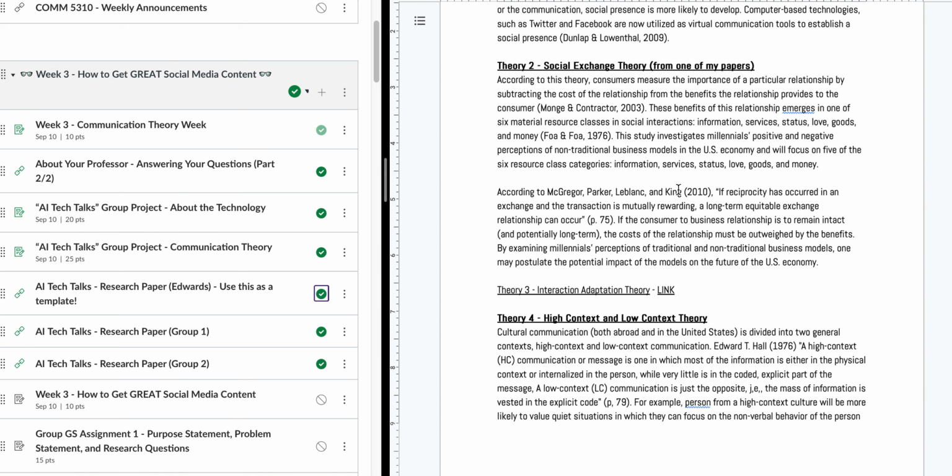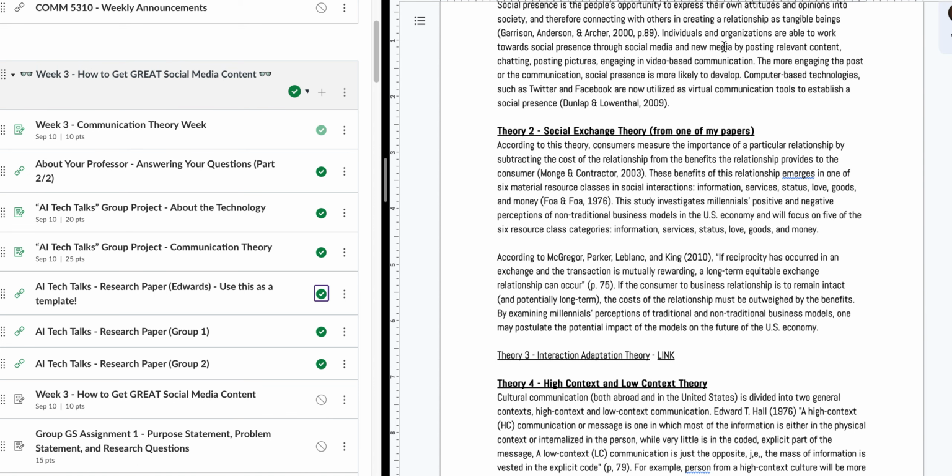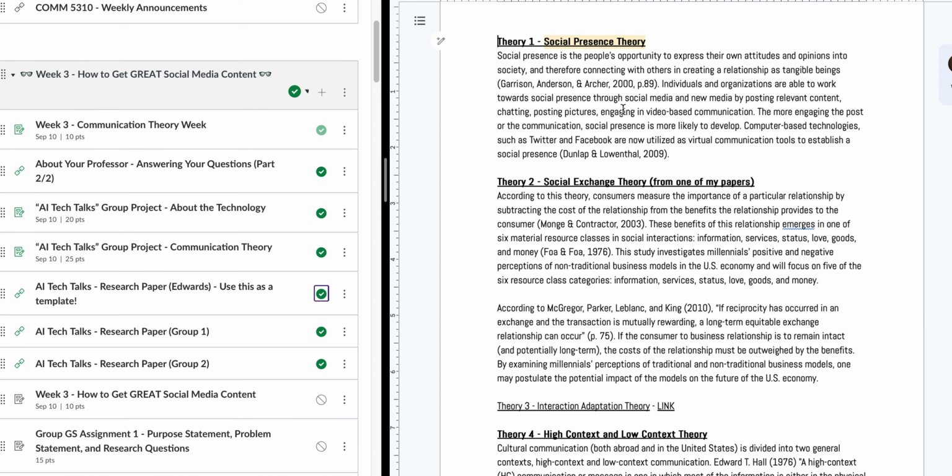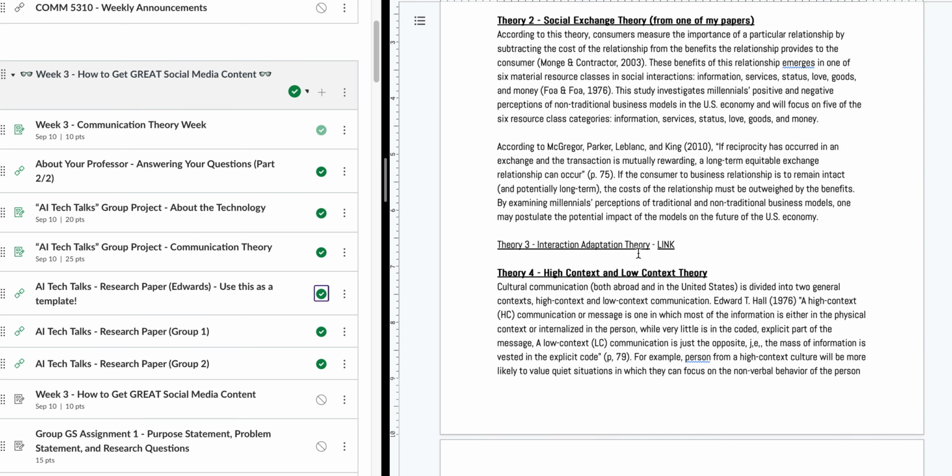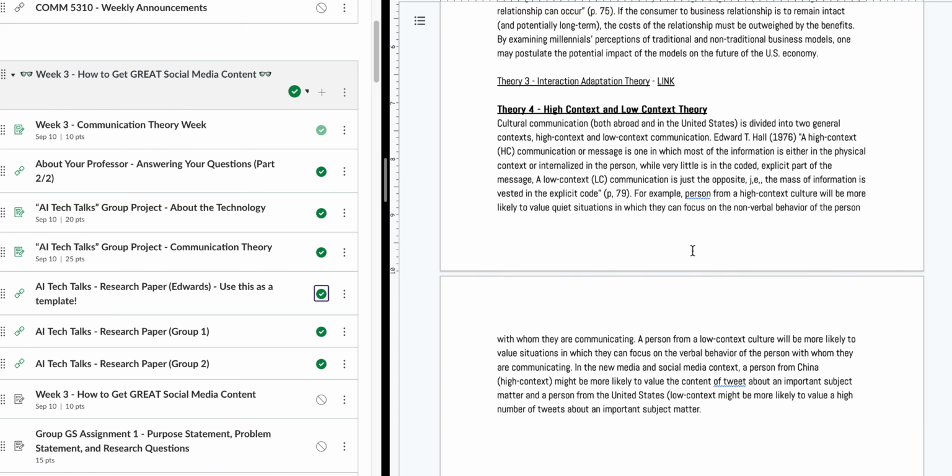Basically, what I am wanting you to do is, if you chose social exchange theory, just make sure that you choose 2 of these 3 resources. If you chose social presence theory, choose these 2 resources. Interaction and adaptation, the resources are actually on that paper. And then also Hall and I should have another, are focused on the high context, low context theory.